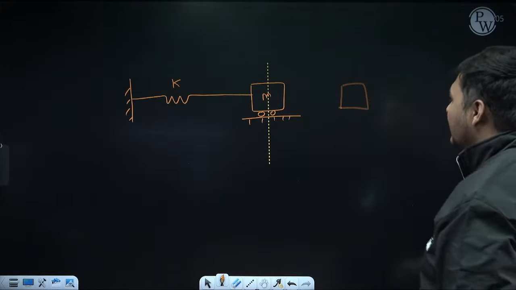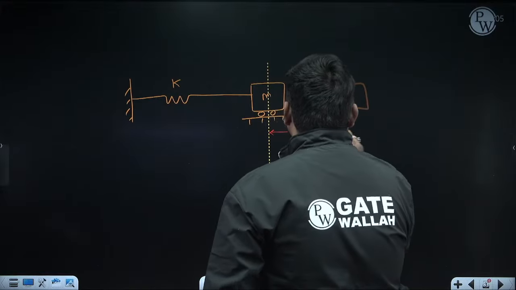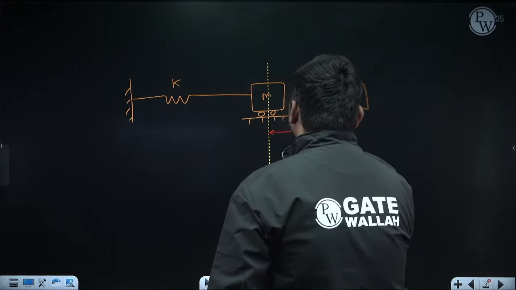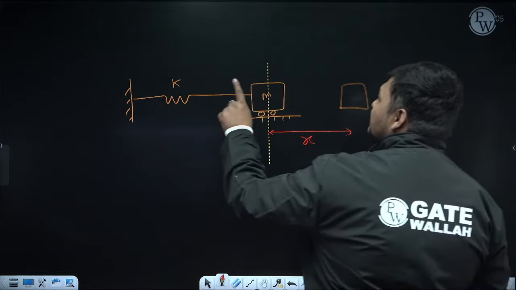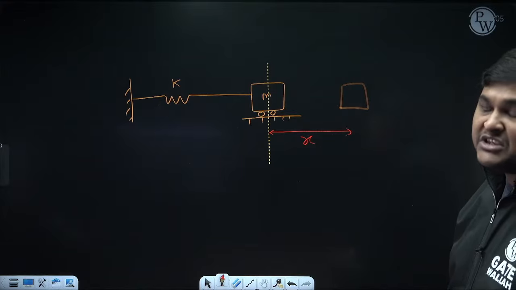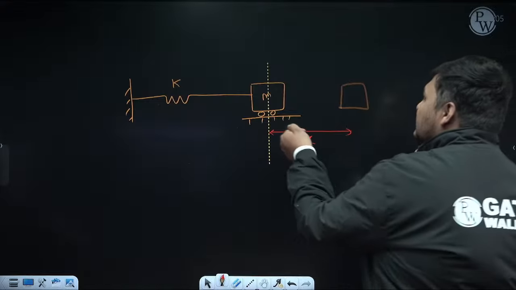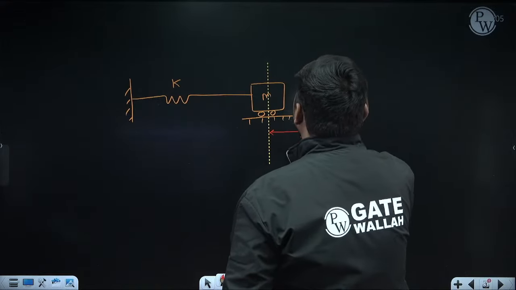Reason? When I disturb this mass from the mean position by a distance x, this spring will also elongate by x amount. So here spring force will come, which is k into x. Since I disturbed the mass from the mean position in this direction, the spring force will act in this direction.